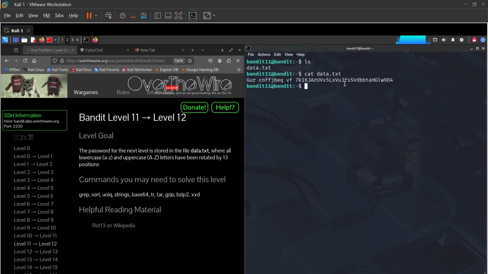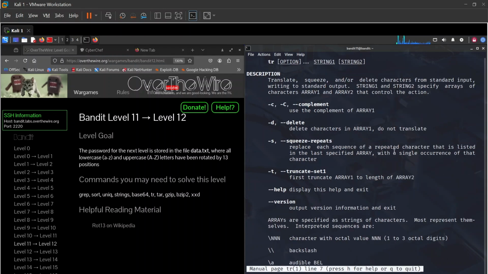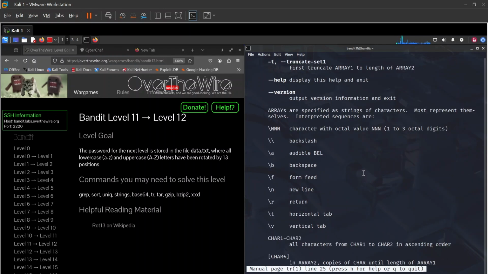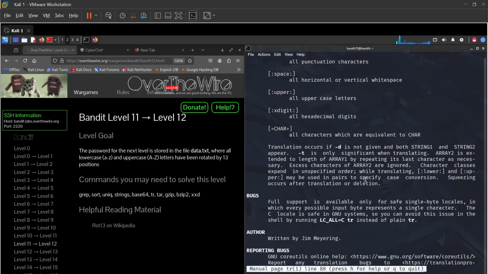And to be able to do that, I'm going to cat data.txt, and I'm going to pipe the result to what we call tr. tr is like translate, but let's just quickly see what that is. What is tr? Translate or delete characters. So this is what we're going to use to translate it back to the normal way. Okay, and you can man tr to see the options you can use.